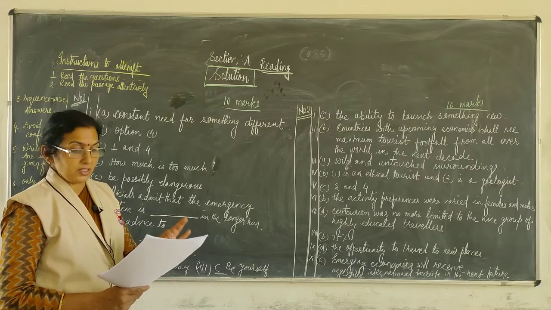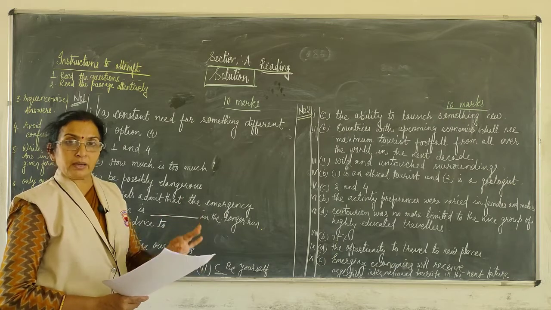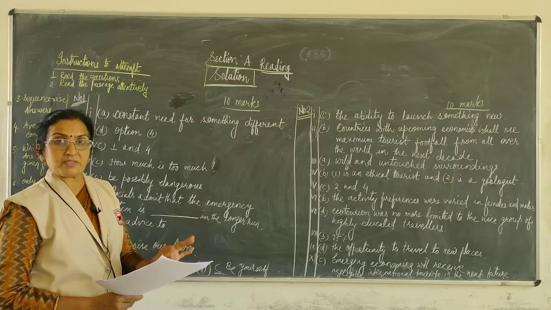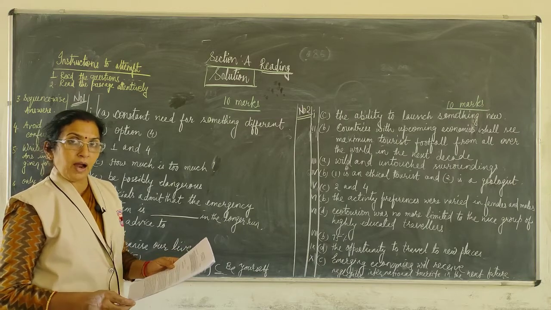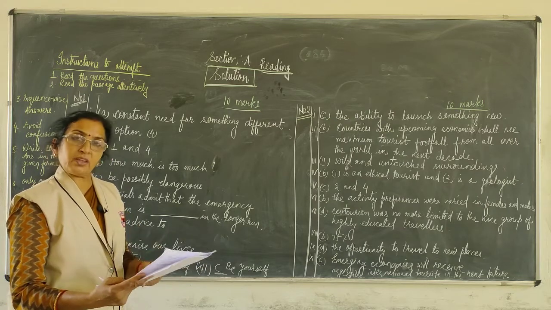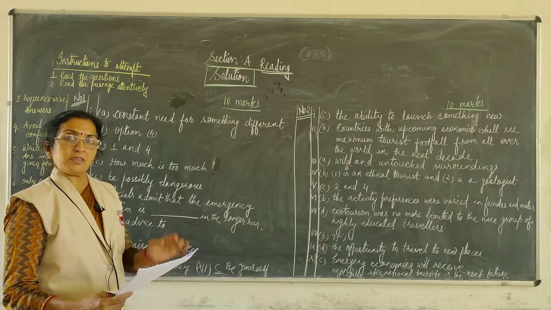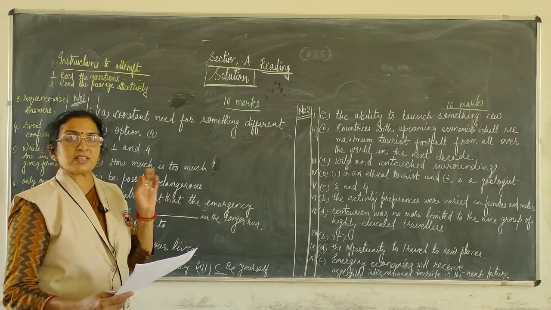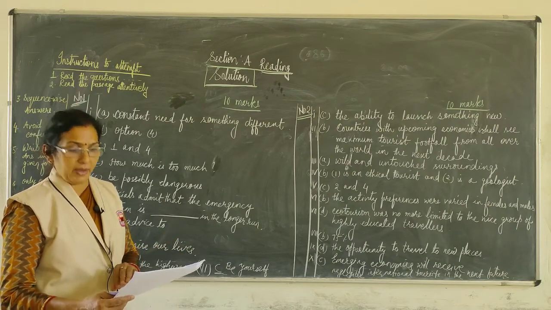When we read the questions, we understand what the passage is about. Here this passage is about the limitations in our life, how we keep balance and how we maintain discipline. So, after reading the questions, we understand what the passage is about. When we read the passage, it becomes quite easy for us to understand because the basic thing is already in our mind. Then we read the passage.